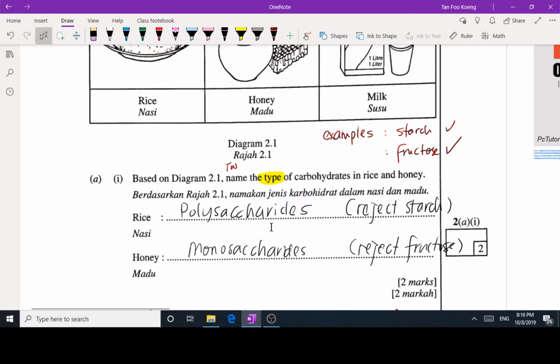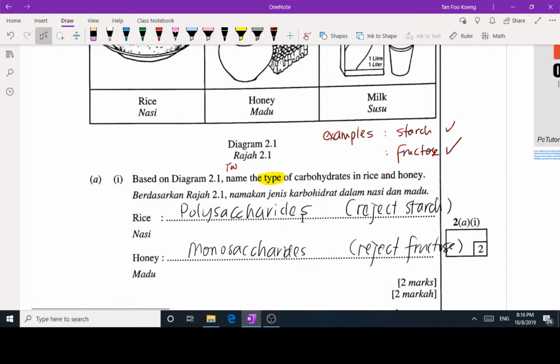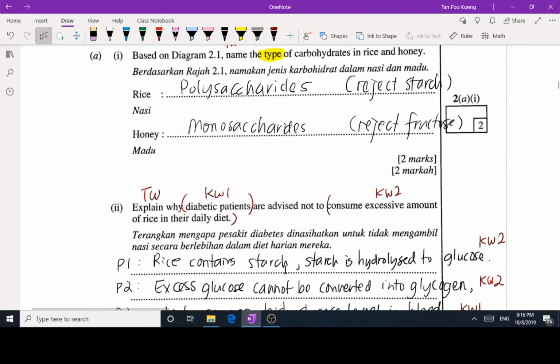Alright, this year some students got their answers wrong because they couldn't differentiate between type and example. So here, unfortunately, this year we only accept answers such as polysaccharides and monosaccharides. Alright, now let's move on to number two.